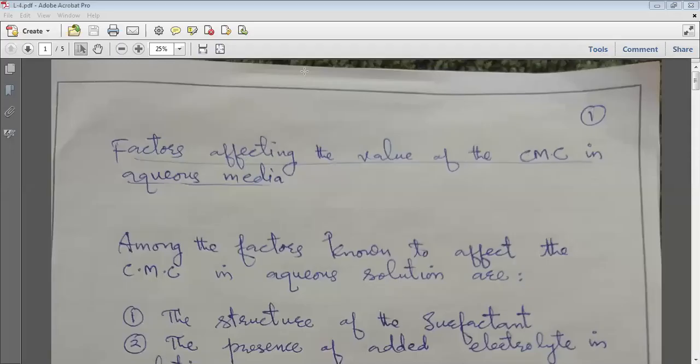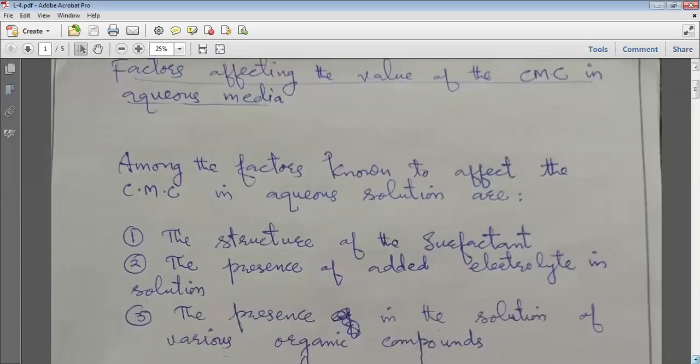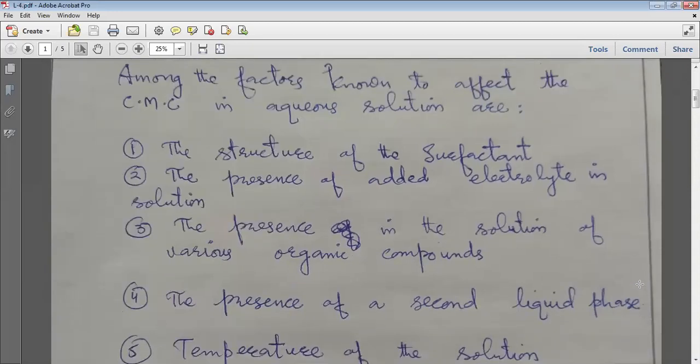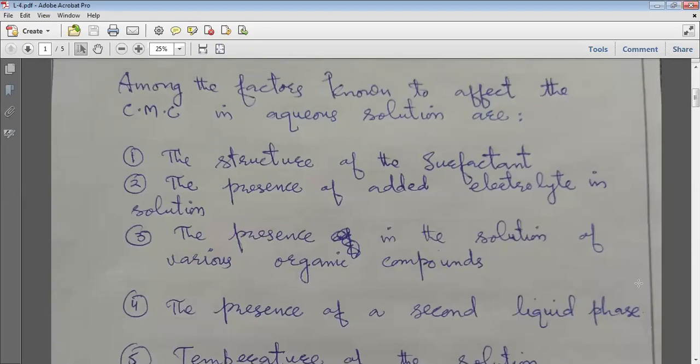Dear students, today we will try to learn about factors affecting the value of CMC in aqueous media. So, there are basically five factors which affect this critical micelle concentration in aqueous solution.